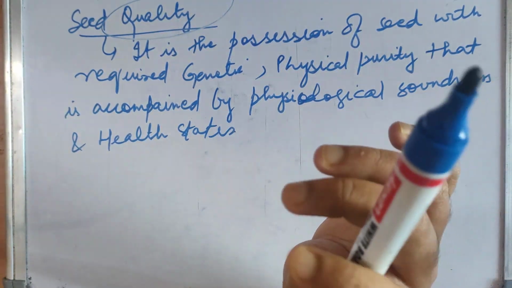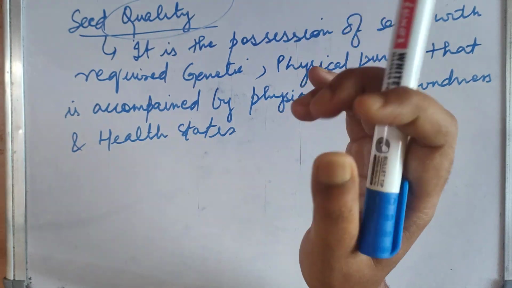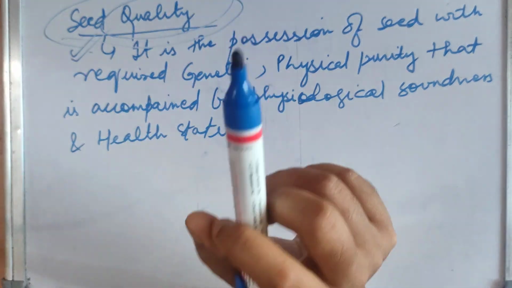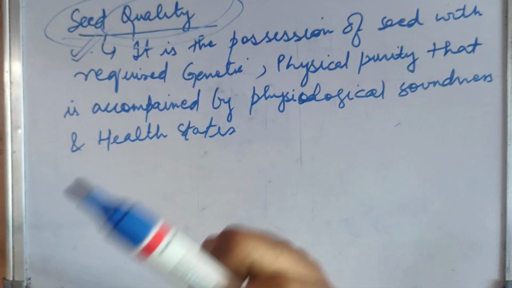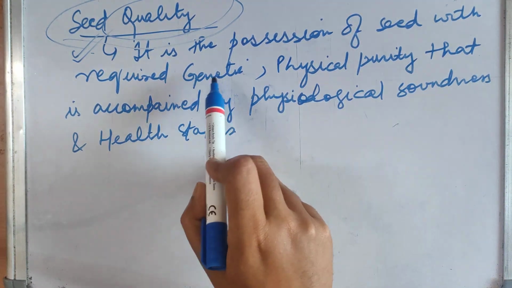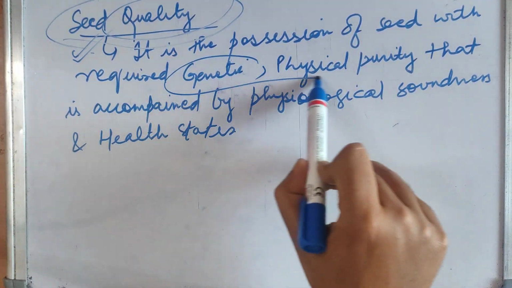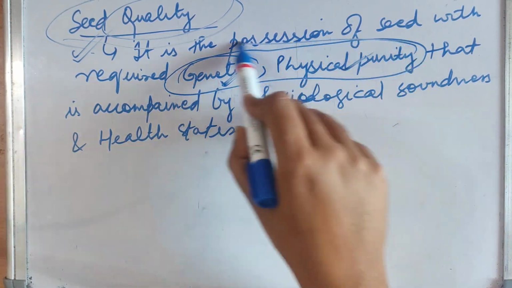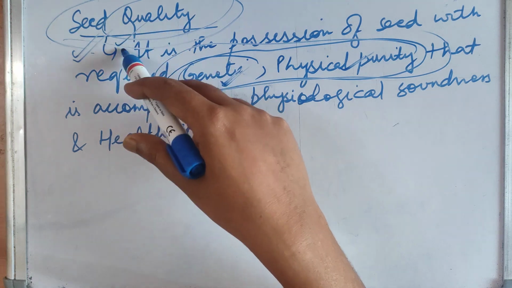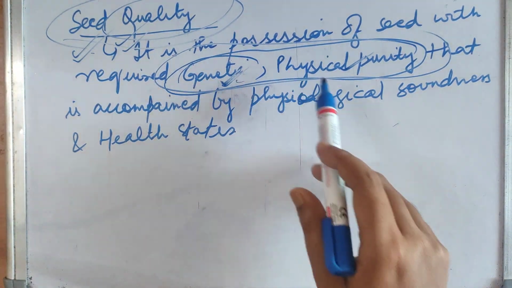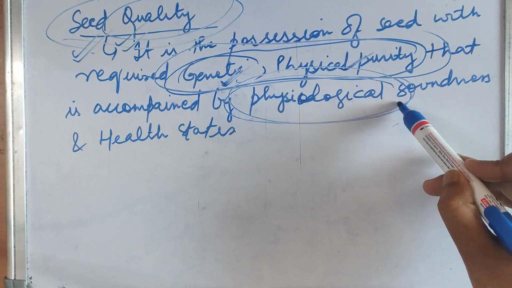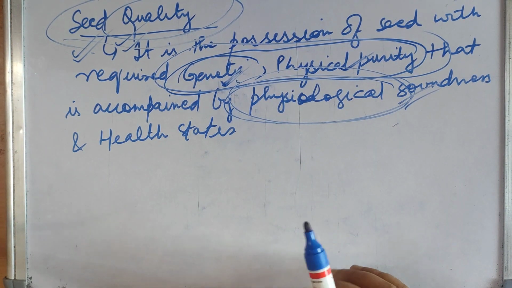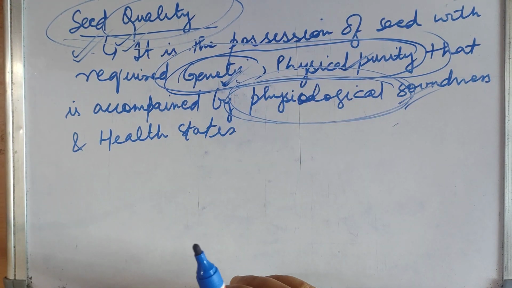Something which is pure, something which doesn't have any type of contamination. So that is what quality is. So what is seed quality? The seed that is pure, that doesn't have any contamination, any mixtures, any mechanical mixtures. A seed which is genetically and physically pure, its genes and its physicality, if both are pure, then it is having best quality. If both are pure, obviously its physiological status will be good, its germination will be good, it will give you good yield. So this is what seed quality is.